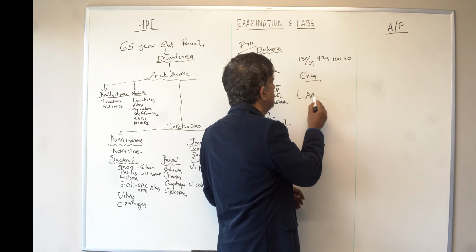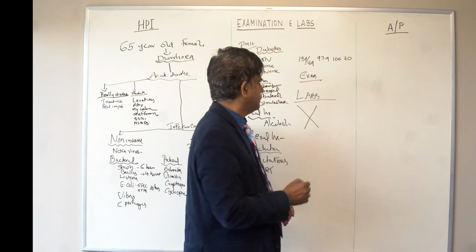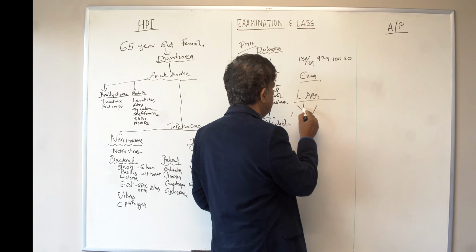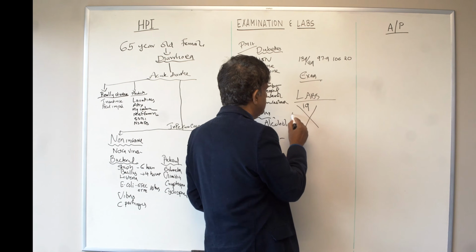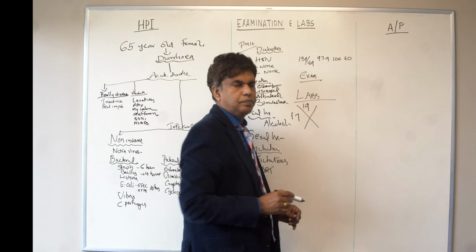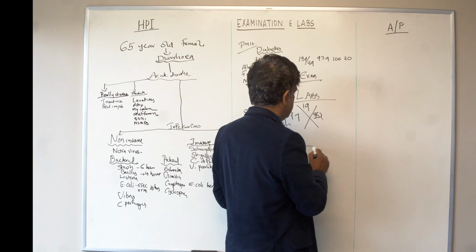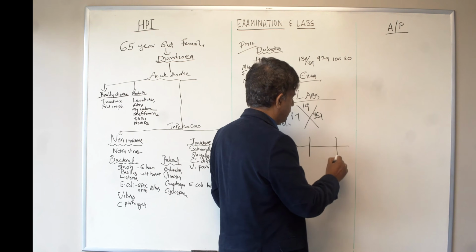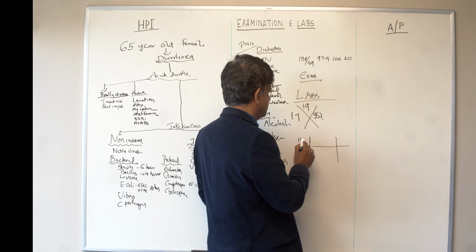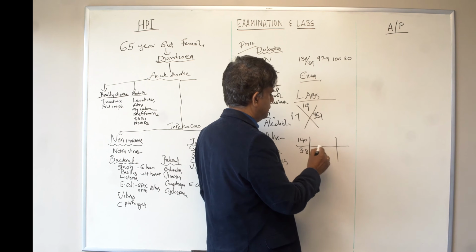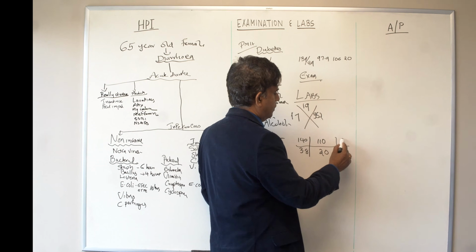So the labs. What are the labs? On CBC, hemoglobin was 19. Hemoglobin 19. Okay. WBCs was 17. 17. Okay. And platelets were 352. 352. Okay. Now we need the BMP, right? Yes. Okay. What are they? Patient's sodium was 140. Potassium was 3.8. Chloride was 110. Bicarb was 20. Urea was 18.